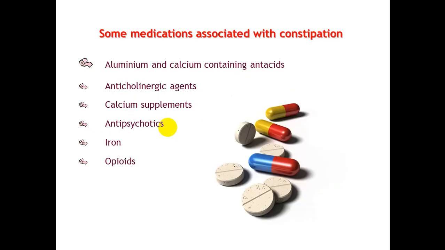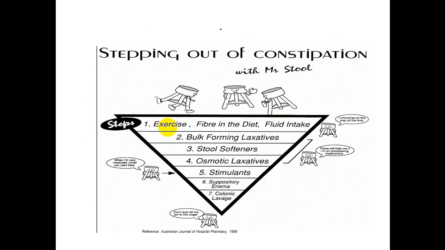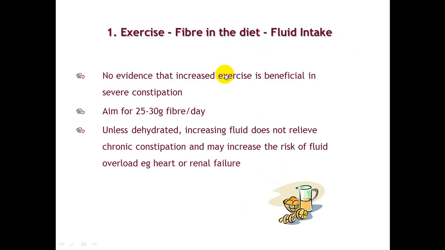These are the causes: dementia, a lot of medications, immobility, and so on. Some medications associated with constipation were mentioned before. Now, getting rid of constipation. We start with exercise. There is no evidence that increased exercise is beneficial, but exercise improves the pelvic floor muscles. High fiber diet, 25 to 30 grams.